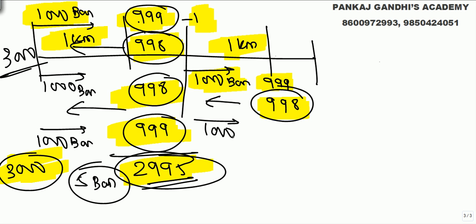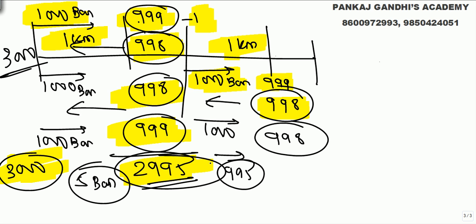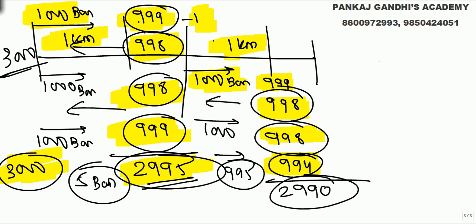Again he starts with 1000 bananas. Same way, 1 he has eaten, 1 to come back. So he drops 998. Now remaining 995 he starts, because 1000 are not there. 1 kilometer he goes, eats up 1, but there is no need to come back. So 994 now. So total we got 998, 998 and 994. So total we got here is 2990. We have built up enough logic now.